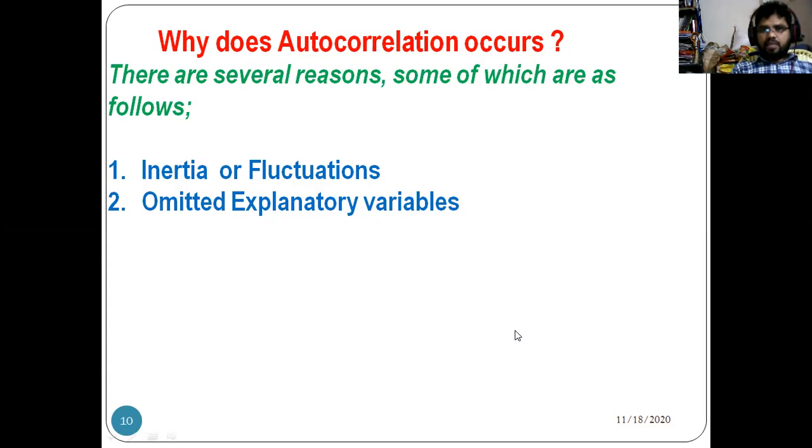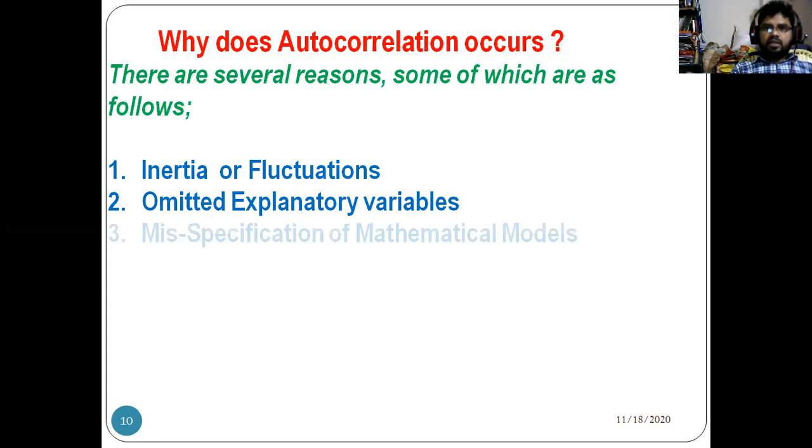When you are doing a regression analysis, if you omit a variable that seems unimportant, that variable may also have a significant effect on the dependent variable. In that case also we will get an autocorrelation problem.